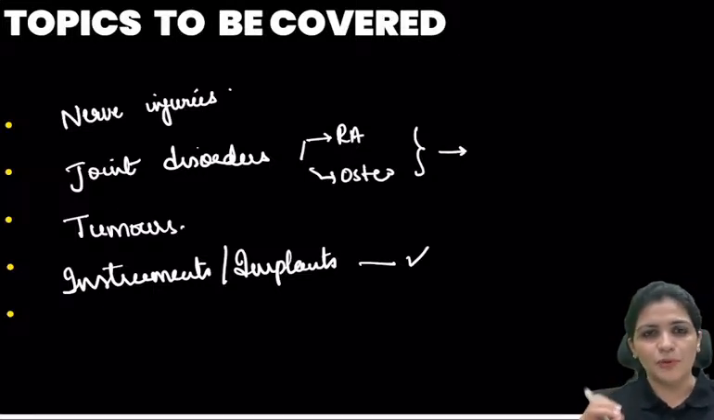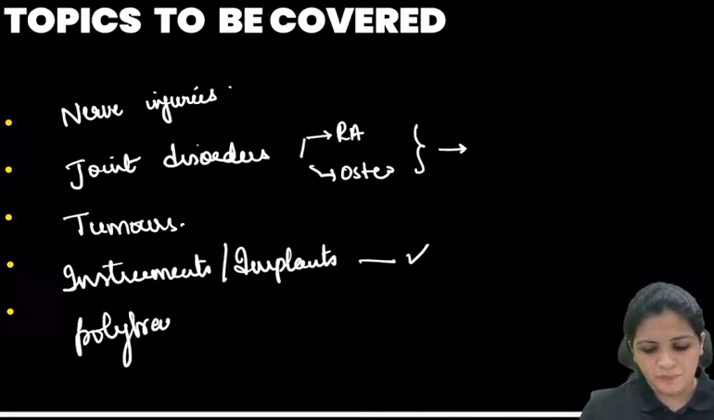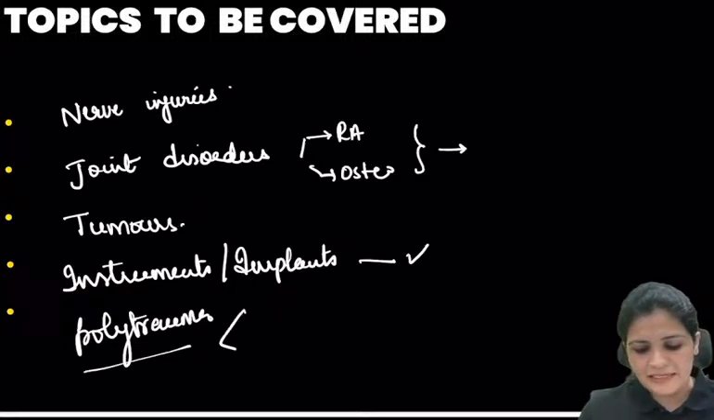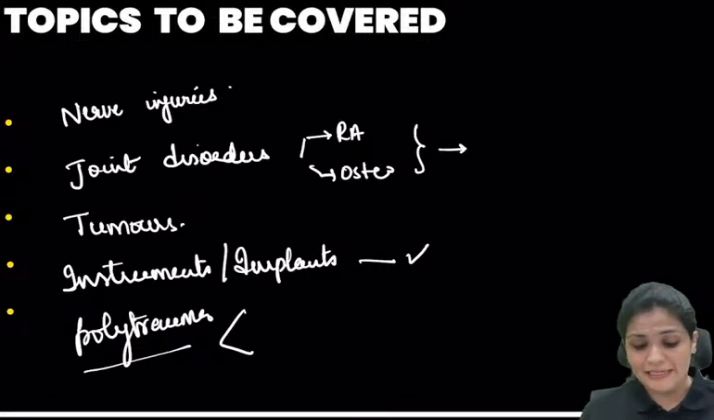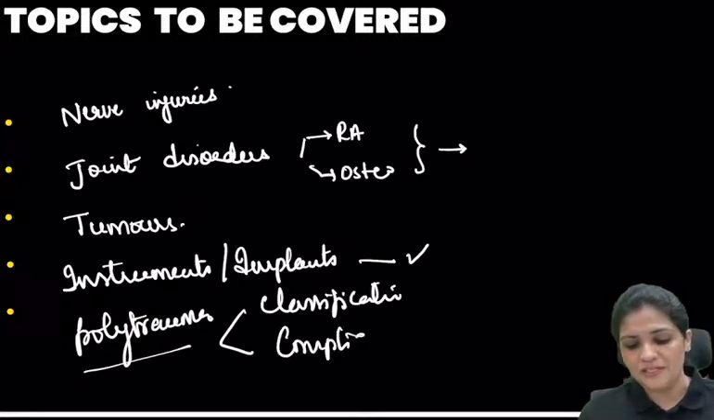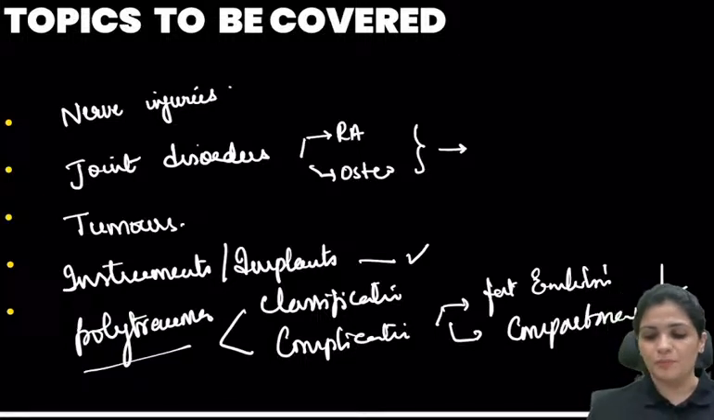These are a few important topics which you should revise, and never forget polytrauma. What you have to revise in polytrauma is not about the treatment, but mainly the classification, the Gustilo-Anderson classification, and then the complications. Among complications, they usually ask about fat embolism, which is very important, and then compartment syndrome. So these two are important questions.